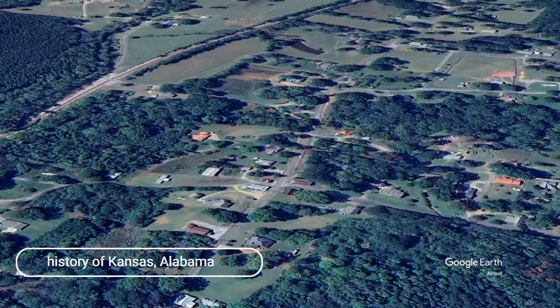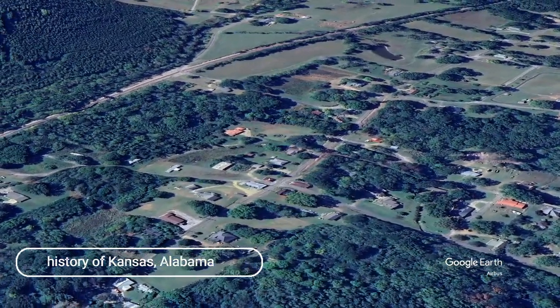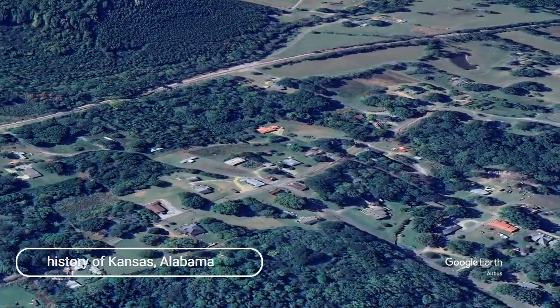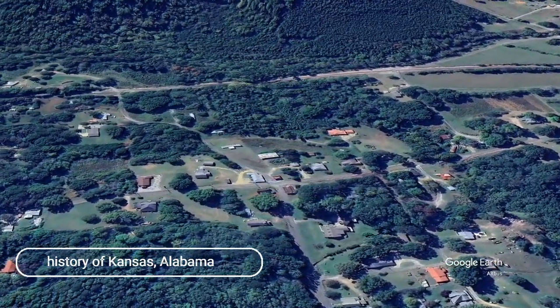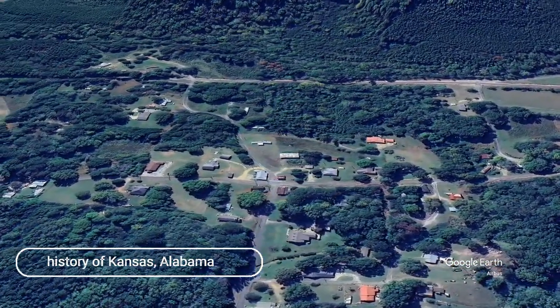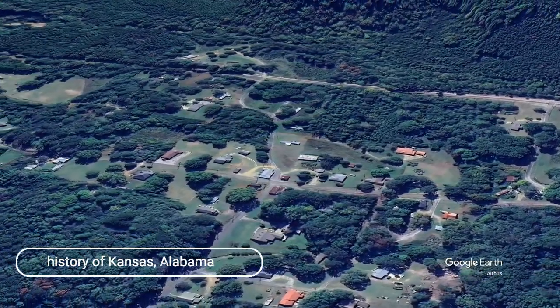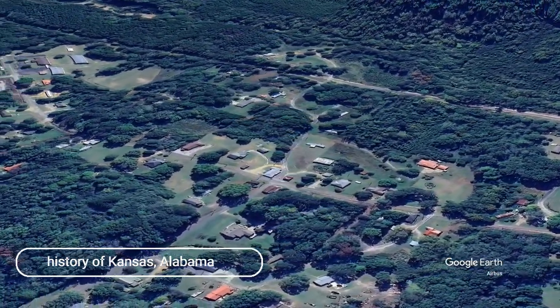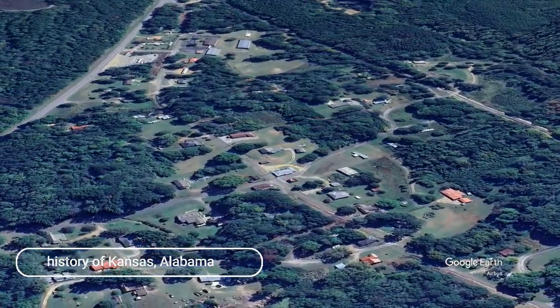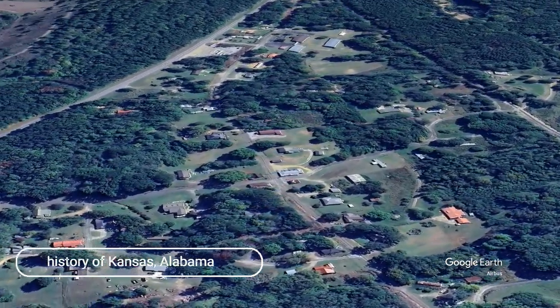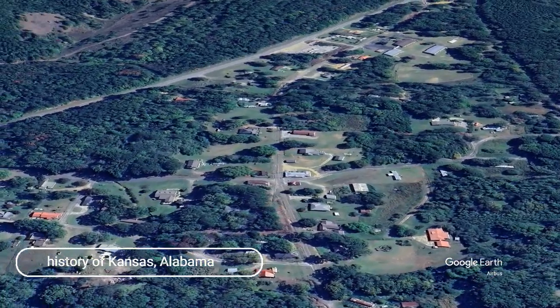Agricultural dominance. Agriculture remains a vital part of the Kansas economy, with wheat, corn, and sorghum as major crops. Modern challenges and opportunities. Kansas faces challenges such as population decline in rural areas and economic diversification. However, the state continues to adapt to changing times and capitalize on its rich history and natural resources.